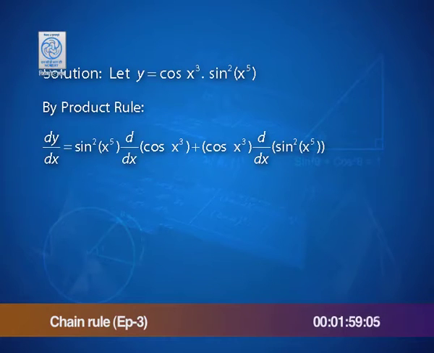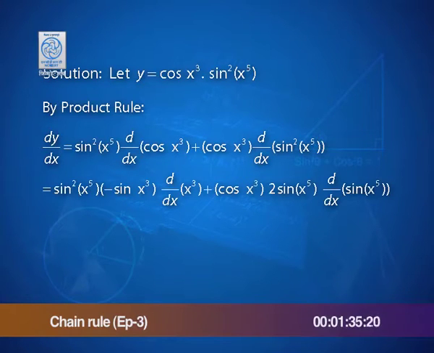Starting with our function called y, dy by dx by product rule gives us sine square x to the power 5 as it is, into the derivative of cos x cube, plus cos of x cube into the derivative of sine square x to the power 5. Now comes the use of chain rule the moment I differentiate cos of x cube. Starting with the outer layer, that is cos, I get the derivative as minus sine of x cube into the derivative of x cube.